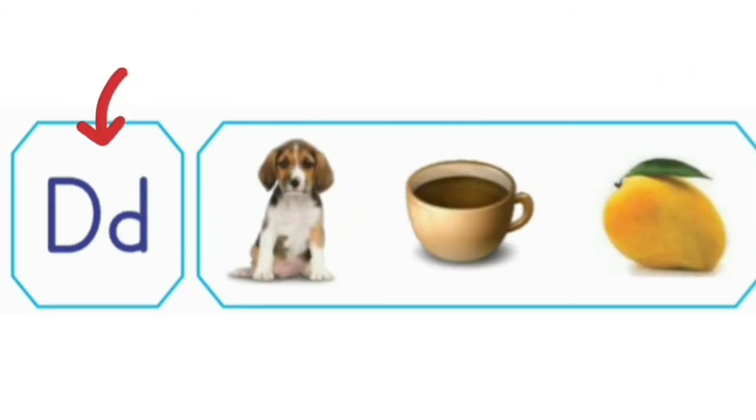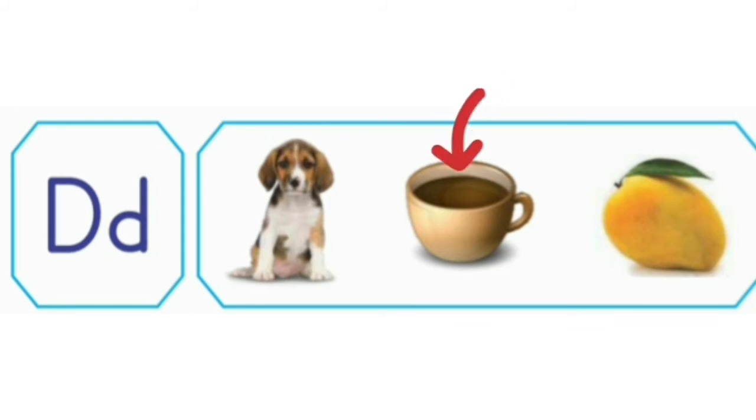Which alphabet is this? This is alphabet D. What is this? This is a dog. Does dog start with alphabet D? Yes. So we will circle it.